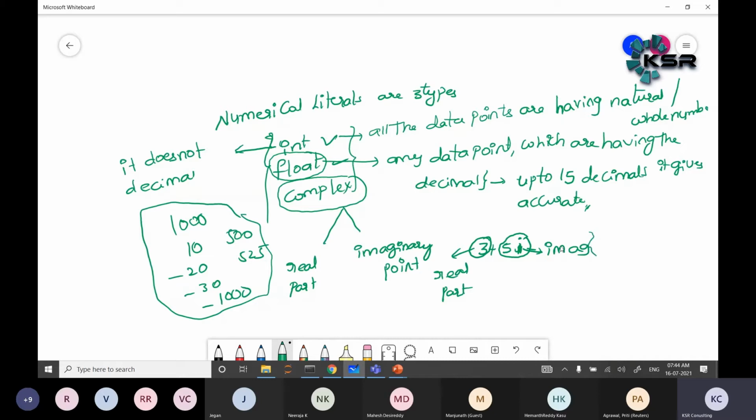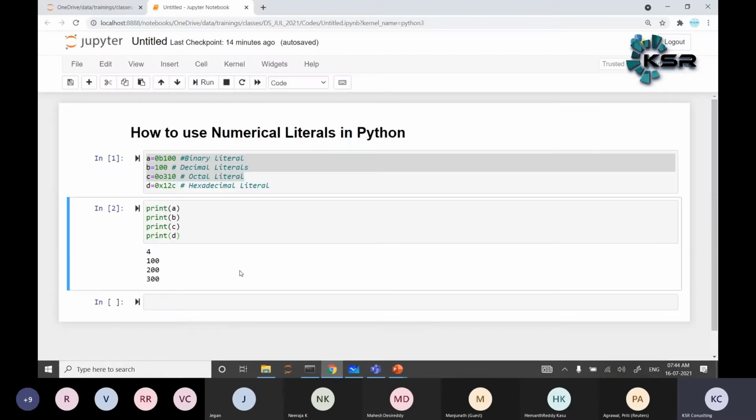This also we never use in complex numbers, so we never use it in the real world. So okay, let's discuss this one.